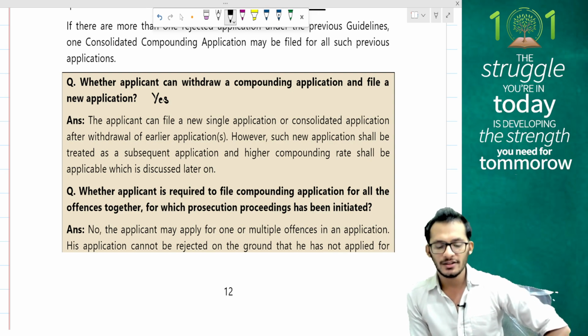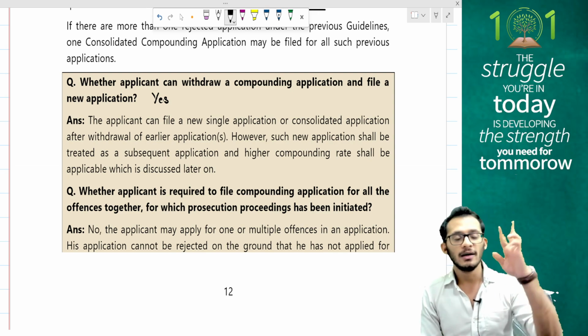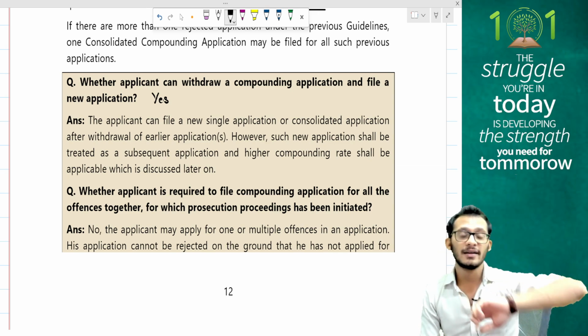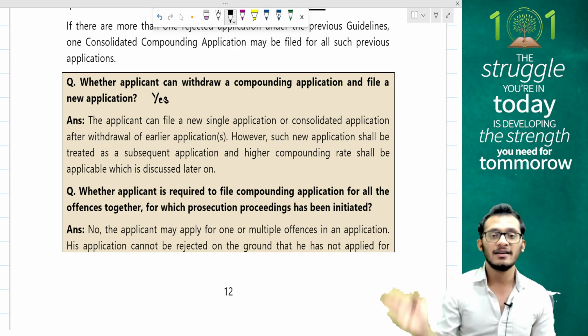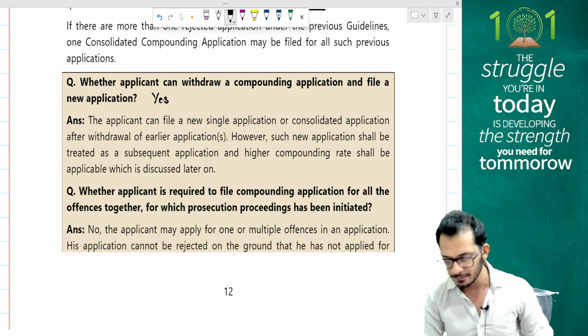However, such a new application shall be treated as a subsequent application and a higher compounding rate shall be applicable, which is discussed later. If there were older rules and the old rules gave you a different rate and the current rules give you a different rate, I will assume that the new rates are applicable. I will ignore the old rates and you will have to go as per the new rates if you want to go for a new application in such terms.